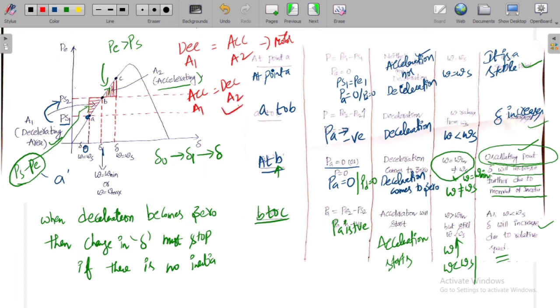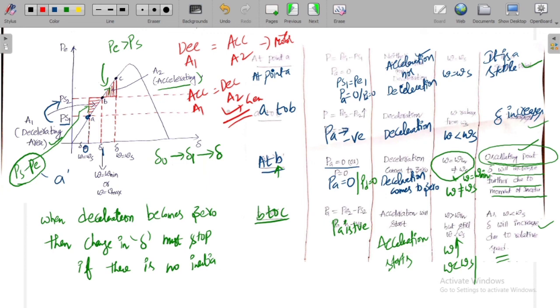This is the only difference which you can observe. The remaining things, meaning the variation of delta in between different operating points, look similar.